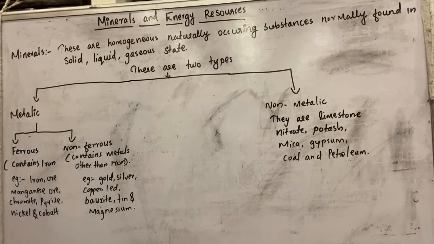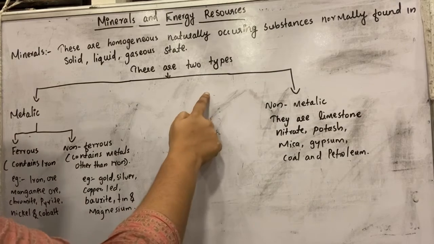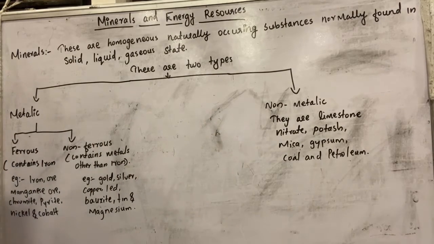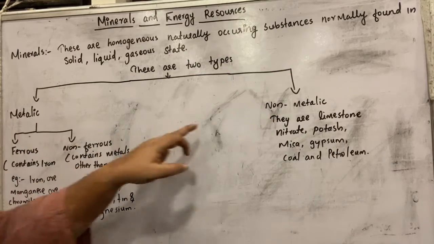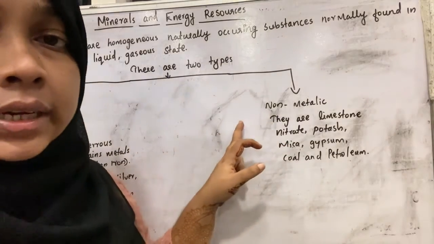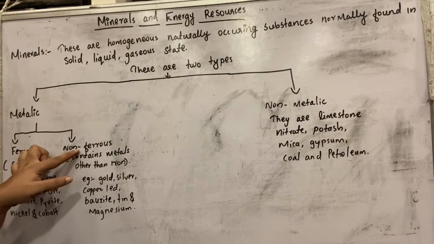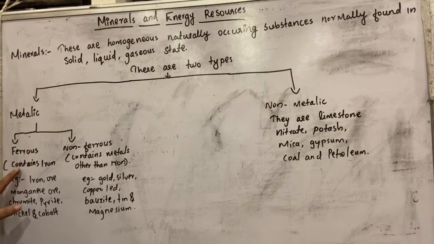There are two types of minerals, metallic and non-metallic. The metallic minerals are again divided into two types, ferrous and non-ferrous. Ferrous means it contains iron. Examples: iron ore, manganese ore, chromite, pyrite, nickel, cobalt.